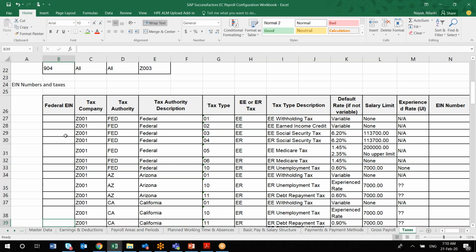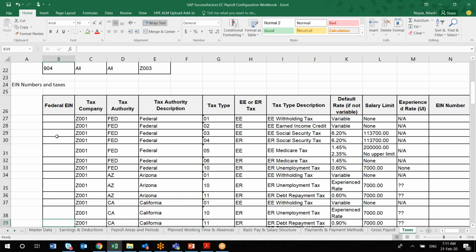Once you start upgrading, you will be doing all those tax-related testing. Is there any tax implication? What were the tax implications previously and what are they now? Those things we will be doing in EC Payroll. That is also convenient for the customer as well as the consultant and for everyone. SAP made the decision that all those statutory changes will be done by them, and with the upgrade you will get all those statutory changes directly in EC Payroll. So you just have to do the testing piece as a consultant or as a client.